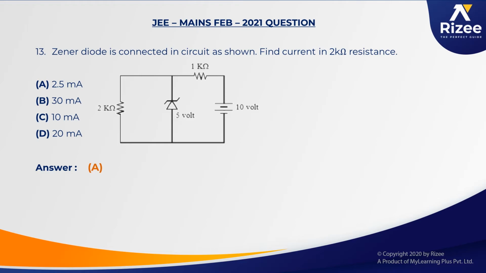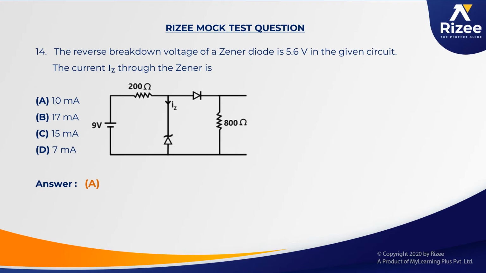This is the question that appeared in the mains, where he has asked about the Zener diode and to find the current through the resistance. That is the current IL, the load current, he has asked. Now when you compare the same thing with the RISE mock test, the same situation, Zener diode, but we have taken one more step.